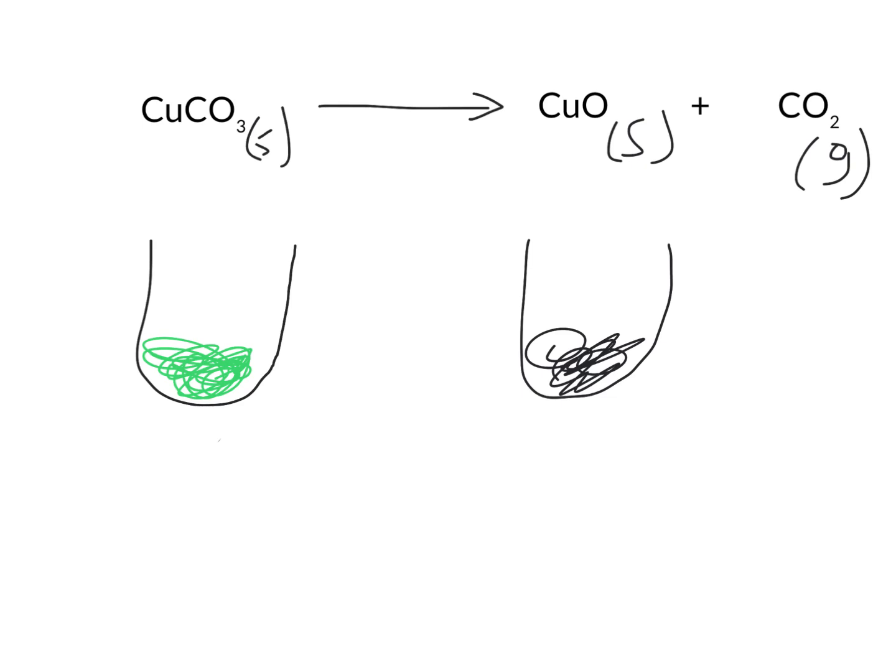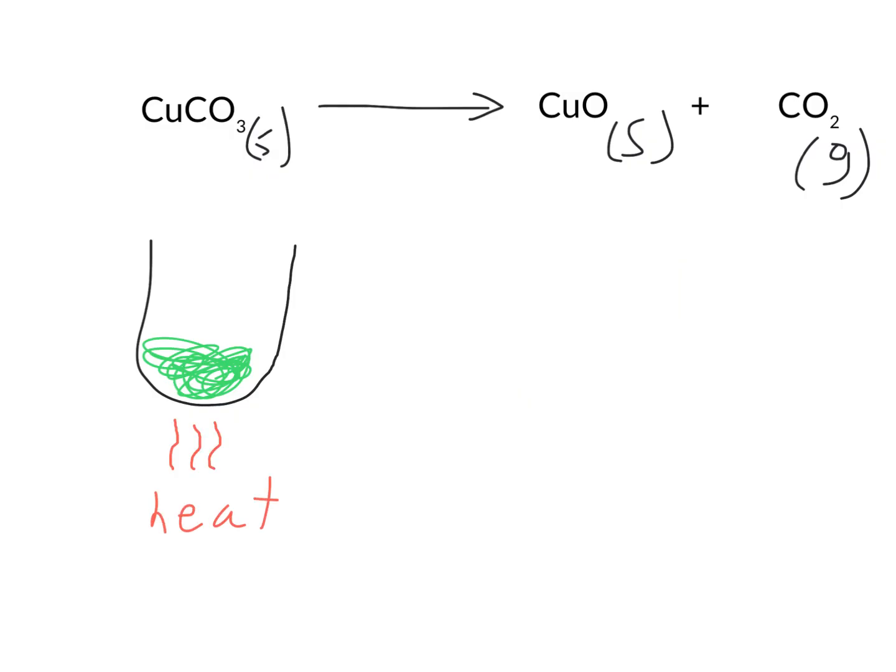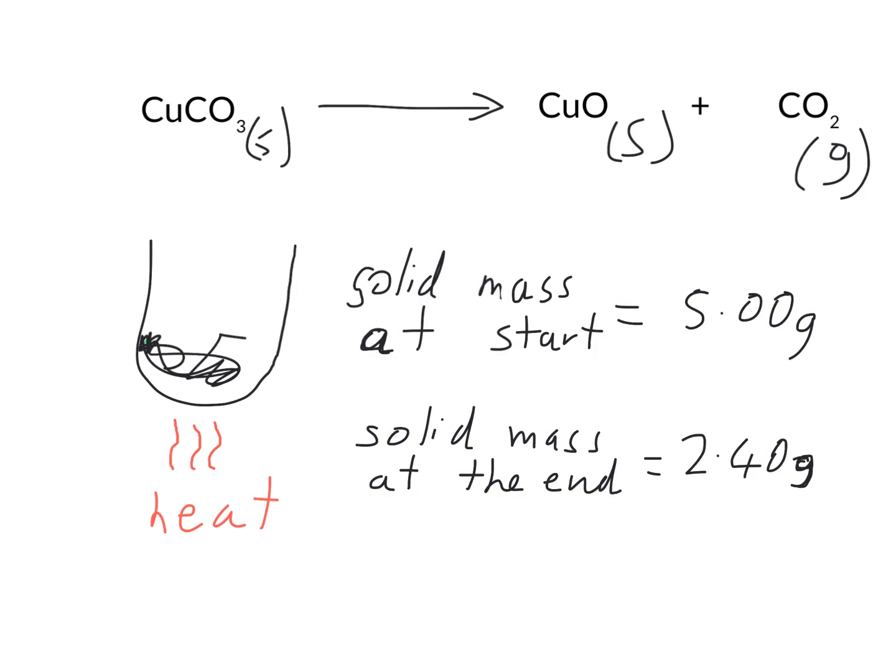So what we do is, if we run this reaction through and we weigh it at the end, we can get some idea of how much copper oxide is produced and how much carbon dioxide has escaped. We can use these measurements to try and work out yield. Okay, so let's say we go ahead and we heat our copper carbonate, and then gradually over time, most if not all of that green powder turns into this blackish powder that we associate with copper oxide. Let's say we've weighed the mass of the powder at the start and the end. At the start we had 5.00 grams, and then at the end we had 2.40 grams.